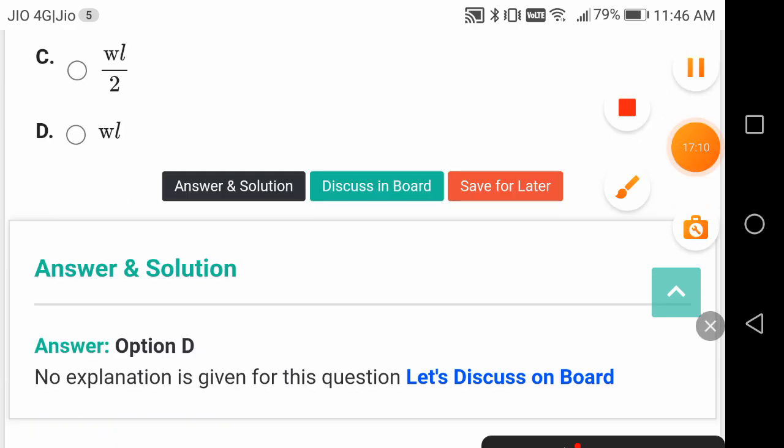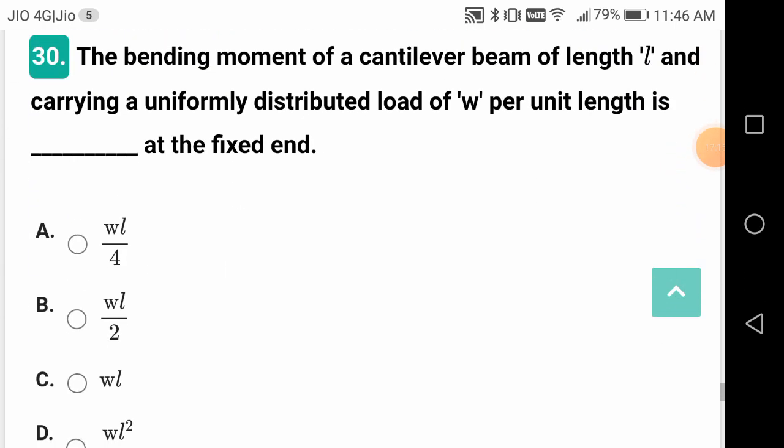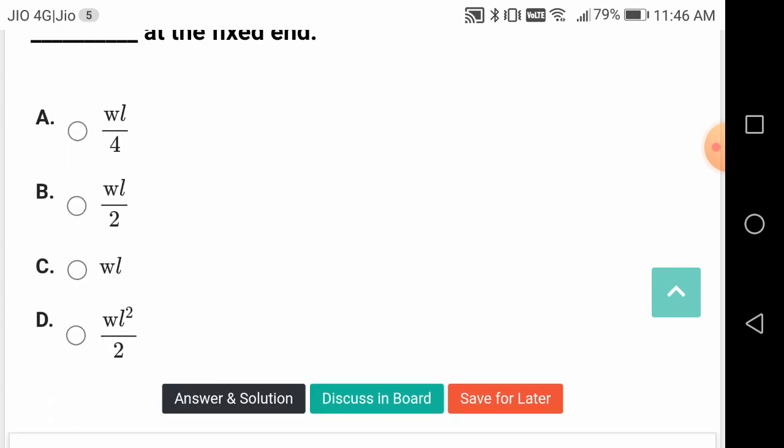The bending moment of a cantilever beam of length L and carrying a gradually varying load from 0 to W per unit length, dash at the fixed end.